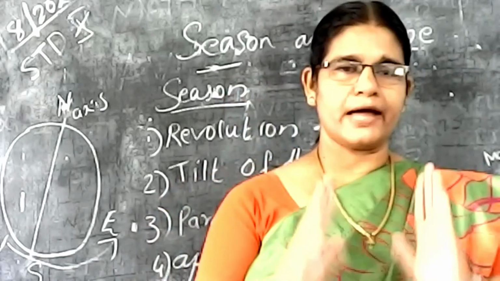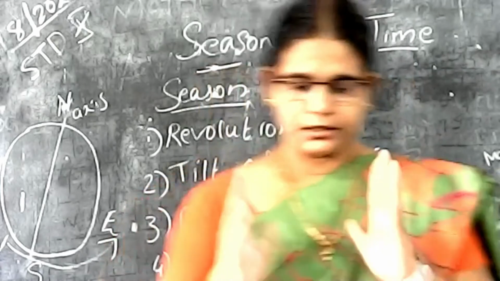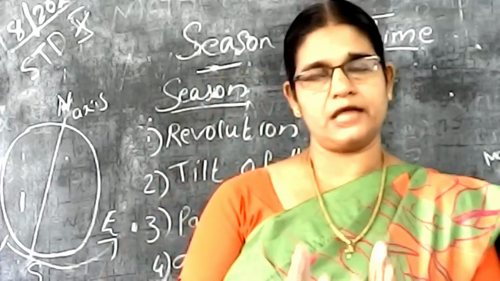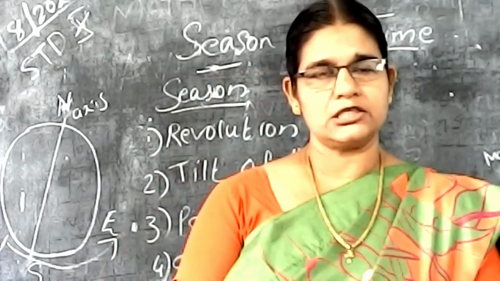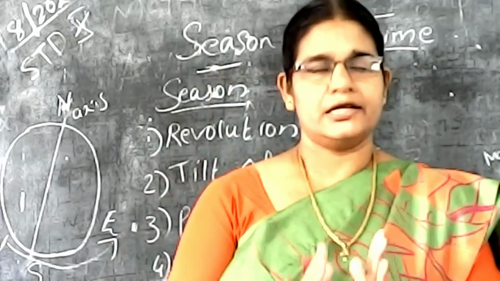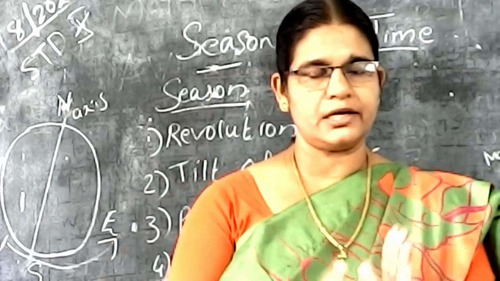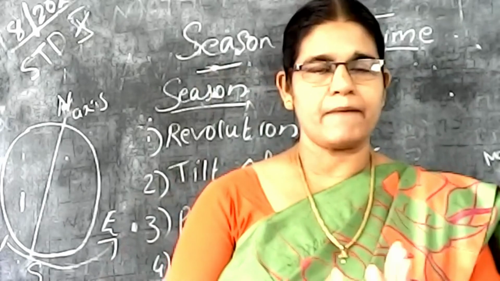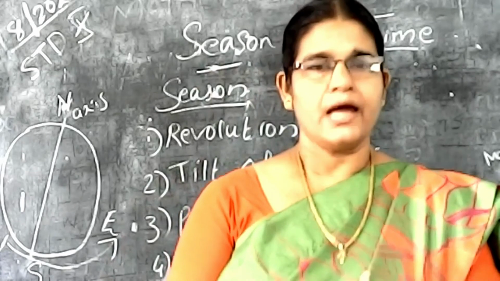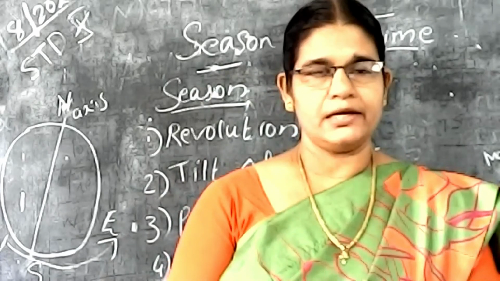The tilt of the axis of the earth, this earth maintains this tilt throughout the revolution. This is known as the parallelism of the axis of the earth. Understand? So one reason is the revolution and the second reason is the tilt of the axis of the earth, അതായത് അച്ചുതണ്ടിന്റെ ചെരിവ്, and the third is the parallelism of the earth axis. Understand? Parallelism of the earth axis. What is the parallelism of the earth axis? The earth maintains this tilt.